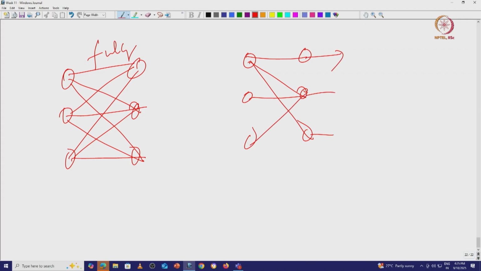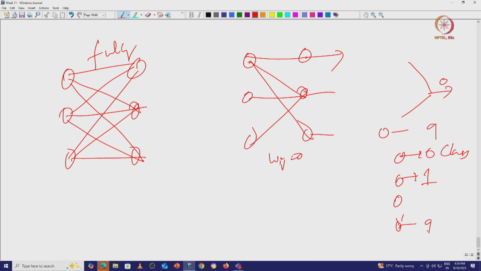So, some of these connections, some of these Wij are 0, not connected. In fact many times you can have a single output. Suppose you have character recognition 0 to 9, you will have 10 outputs. This stands for 0, this stands for 1, etc., and the last one stands for 9. So, it depends how many classes you think are the problem at the output.